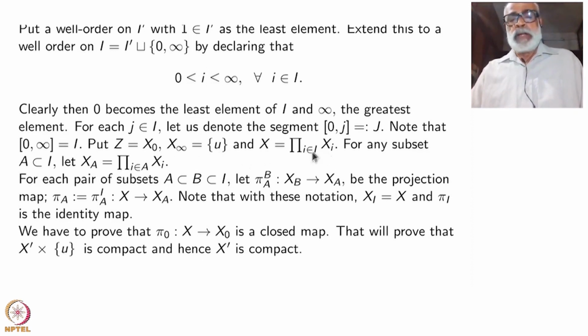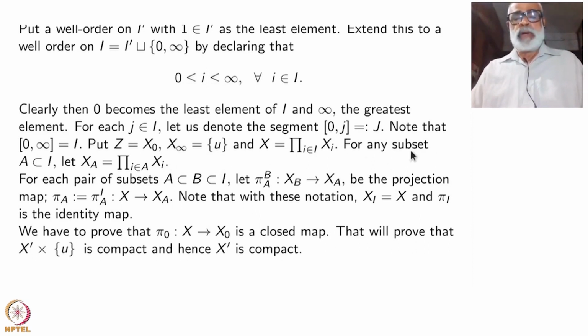Remember, if I only take I prime, then this X prime, that is what we wanted to prove is compact. Proving one more factor, cross with the singleton, is compact, is the same thing as proving the original thing is compact. So what we are going to prove now is X prime cross X infinity, which is a singleton, that is compact. Okay.